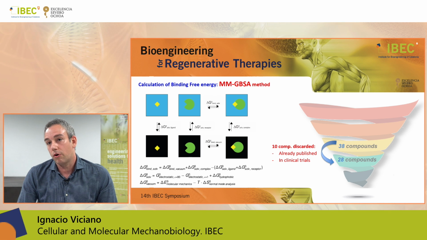re-evaluated by means of a more accurate binding free energy calculation by the MMGBSA method. This method employs the calculation of a thermodynamic cycle in order to calculate the free energy of binding in solvation using an ensemble of conformations from the molecular dynamics simulations previously calculated. Finally, we selected from this study 11 compounds that were purchased.